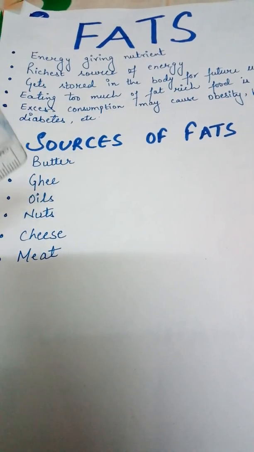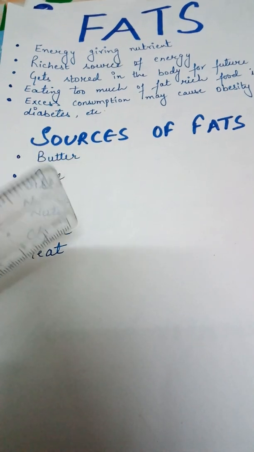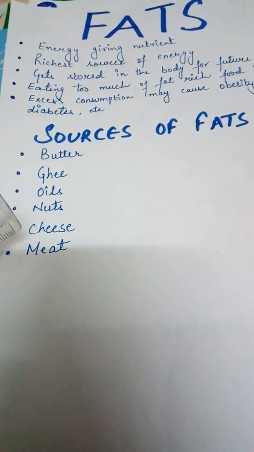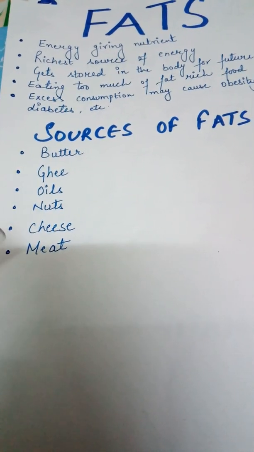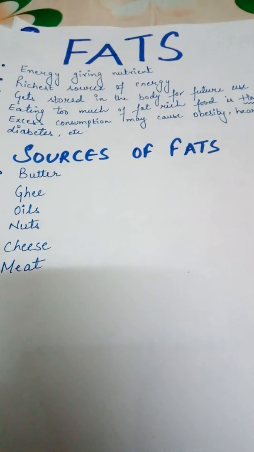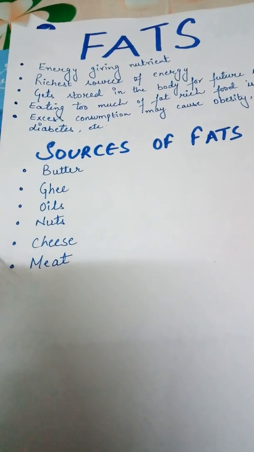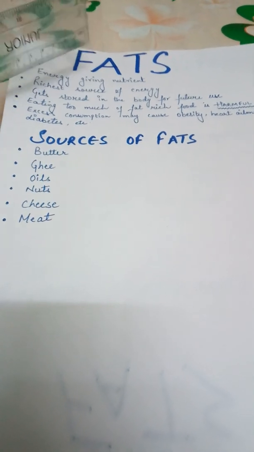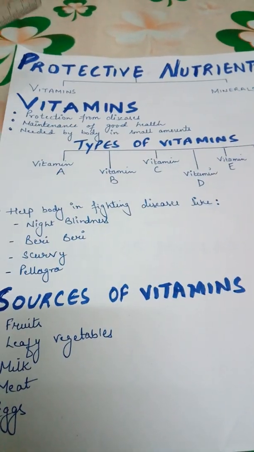So if we have to consume fats, these are the food sources where we can get it from. So let's make sure not to eat excess of these food items. Why so? Because it may make us overweight or obese. So that's about fats.